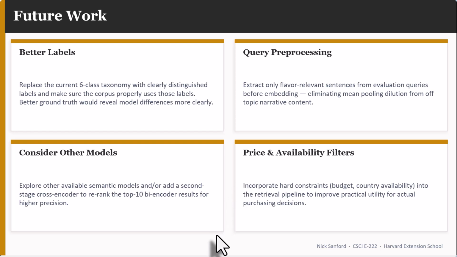For the future, most importantly, the number one takeaway from this, the semantic model absolutely works, but you've got to get better labels. The 6 flavor classes need to be well defined, and we need to decide, before we do the reviews, what would qualify for each of the 6 classes. That's the number one thing. Number 2 thing is query pre-processing, which is to take out the flavor descriptions and use that and throw away all that other situational information about the dog and the weather and all that kind of stuff. And of course, try bunches of other models. You can combine models, do whatever you'd like to do.